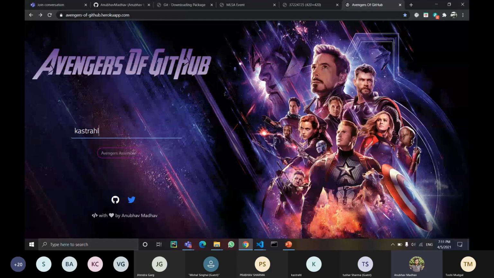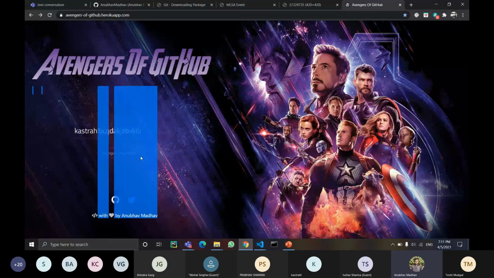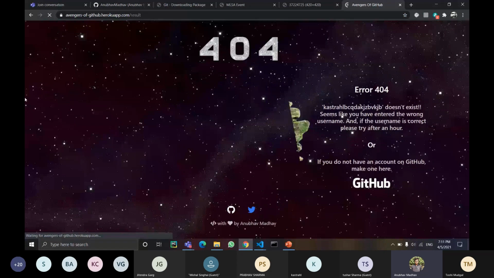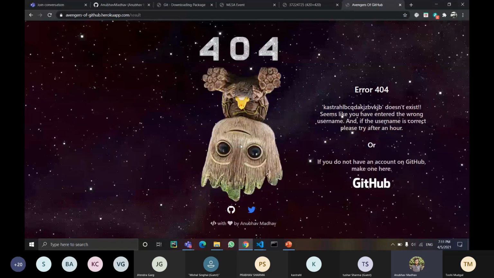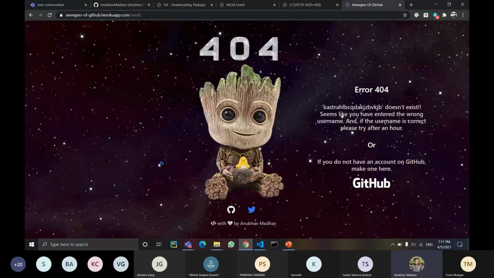So you see what kind of projects you can make using any API, not just the GitHub API. You can use weather APIs, COVID-19 APIs, and use them in your Android apps or in websites. And if I write a username which does not exist, it will just throw a 404, showing that this username doesn't exist. Seems like you have entered the wrong username. And if the username is correct, please try after an hour.